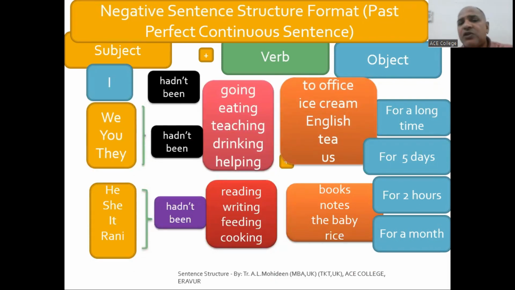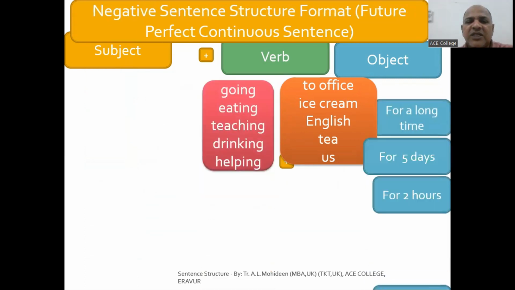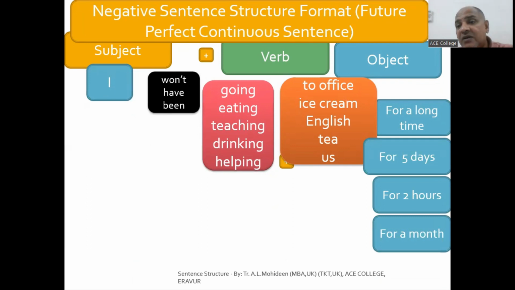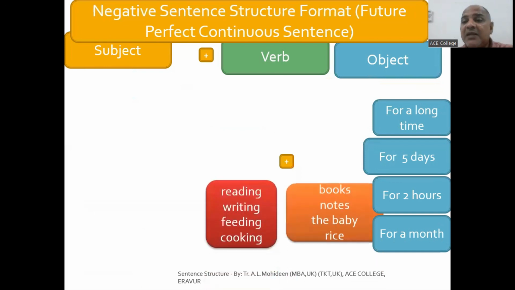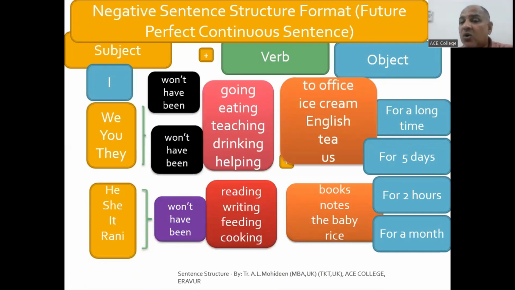Just replace have with had. That's all. For future, you have to change them into will have. Will have been, with the third form. No has here. All have, will have been. I will have been, I won't have been. We will have been, we won't have been. They will have been, they won't have been. He will have been, he won't have been. You have to remember these structures used with ing forms.